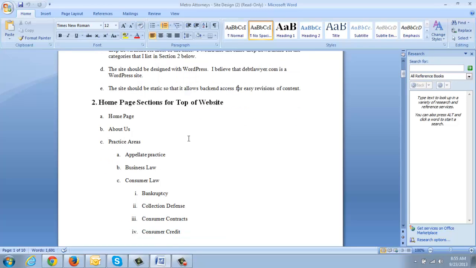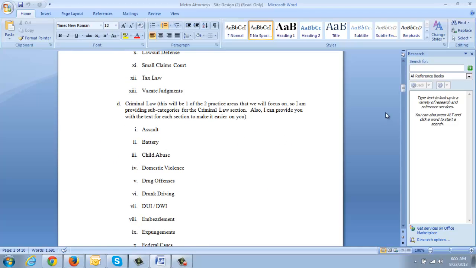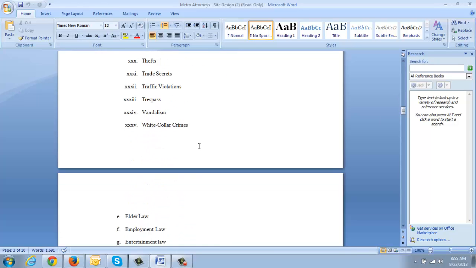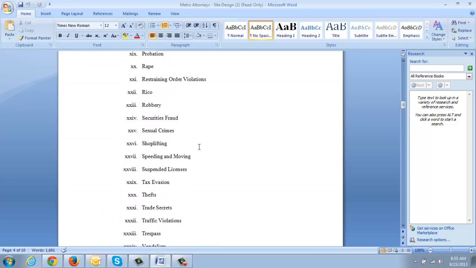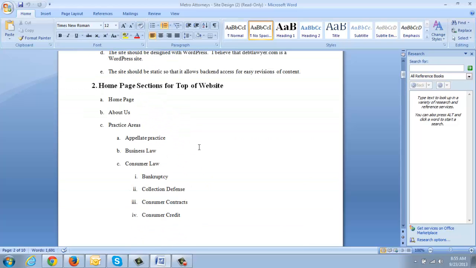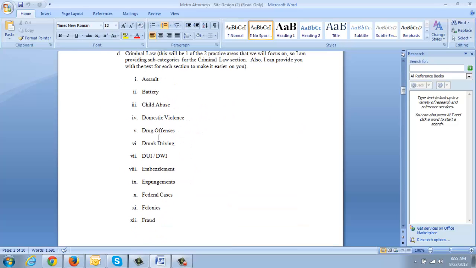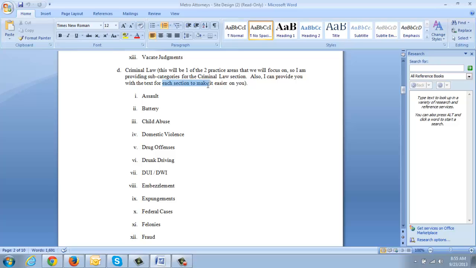Now, in terms of the homepage sections, no problem. Now, we probably could clean this up a little bit because we have a whole mess of areas here. We're probably going to have to clean this up in terms of grouping this together a little better, because there's only so much that we're going to be able to do with these drop-down menus. So we'll figure out how to do this, but I know there's a lot that you do here, so like I said, we're going to have to clean it up. And if you can provide the text for each section, that would be great, because if you can give us content to just plug in, that will make this go a lot quicker.